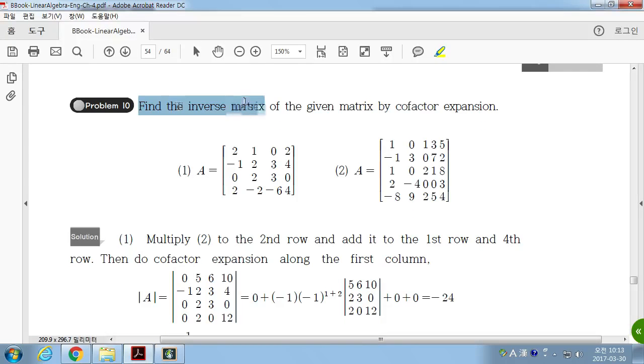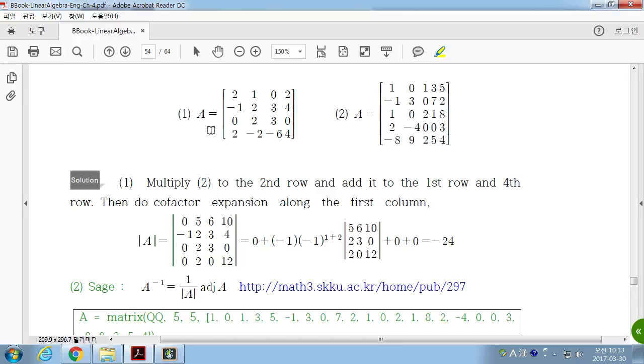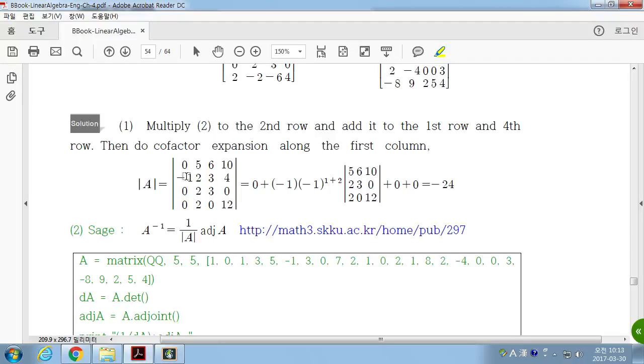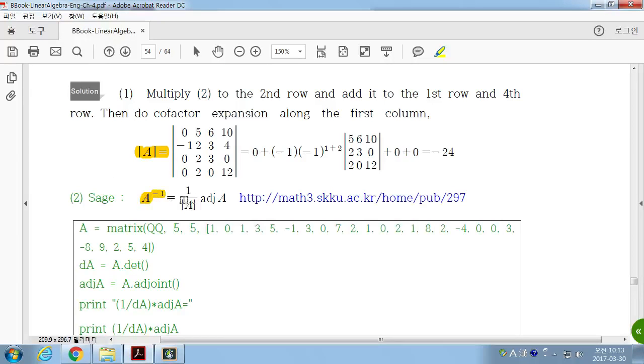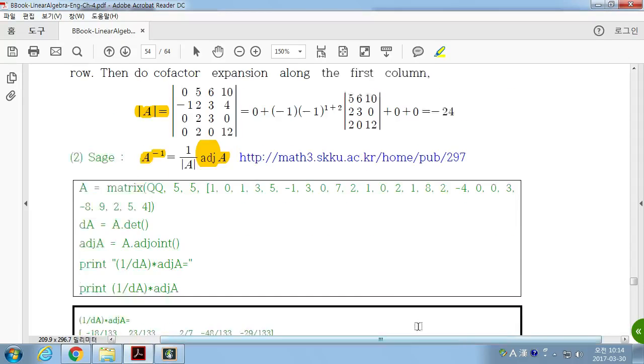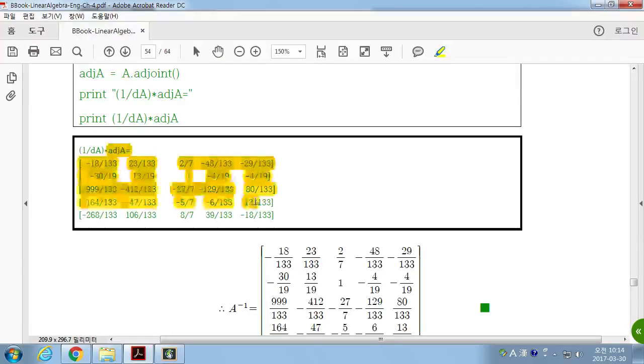Find easily. Find the inverse matrix of the given matrix by cofactor expansion. From here, this matrix, multiply 2 on the side. So make it simpler and find the determinant of it. And then A inverse is 1 over the determinant of A times the adjoint of A. So if you find the determinant and if you find the adjugate matrix, then automatically you have the inverse. Okay. 그러니까 여러분 디터미넌트도 구할 줄 알지? adjugate도 구할 줄 알지? 그러면 곱해서 그래서 inverse를 바로 계산할 수 있죠. Okay. So you can find it.